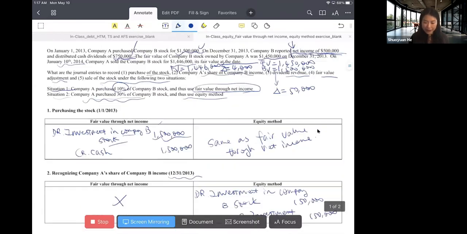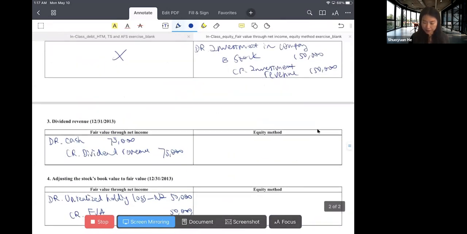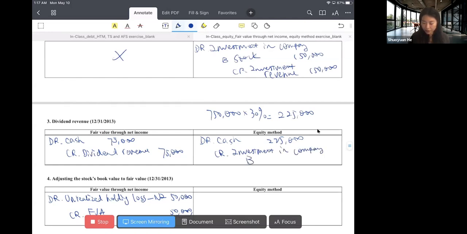The total dividend paid is 750,000, and 30% of that is 225,000. So when company B pays out dividend under the equity method, that is viewed as a decrease in the investment account. So we debit cash 225,000 and credit investment in company B stock 225,000.